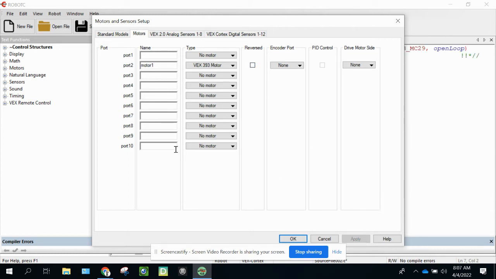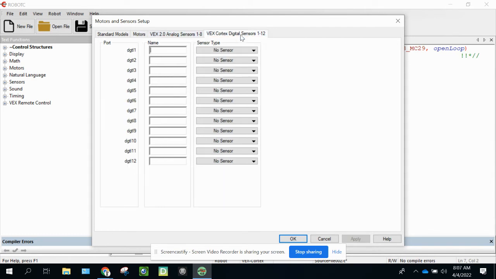And then the next item we're doing is the digital sensor. So we actually have a switch that we're going to use to start the motor. When we click on the VEX Cortex Digital Sensors tab, we are looking at digital 1 through digital 12. You can plug in the bump switch, or you can plug in the limit switch into any one of these, digital 1 through digital 12, and it doesn't matter.